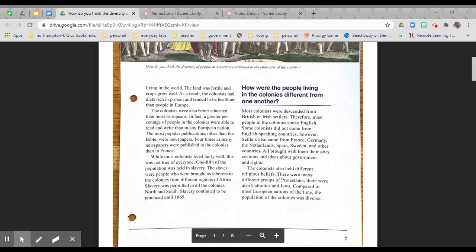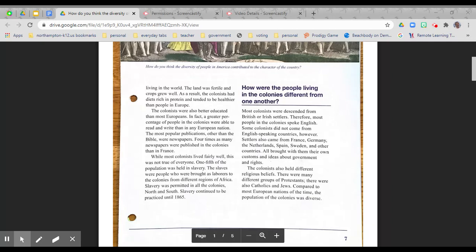How were the people living in the colonies different from one another? Most colonists were descended from British or Irish settlers. Therefore, most people in the colonies spoke English. Some colonists did not come from English-speaking countries, however. Settlers also came from France, Germany, the Netherlands, Spain, Sweden, and other countries. All brought with them their own customs and ideas about governments and rights.